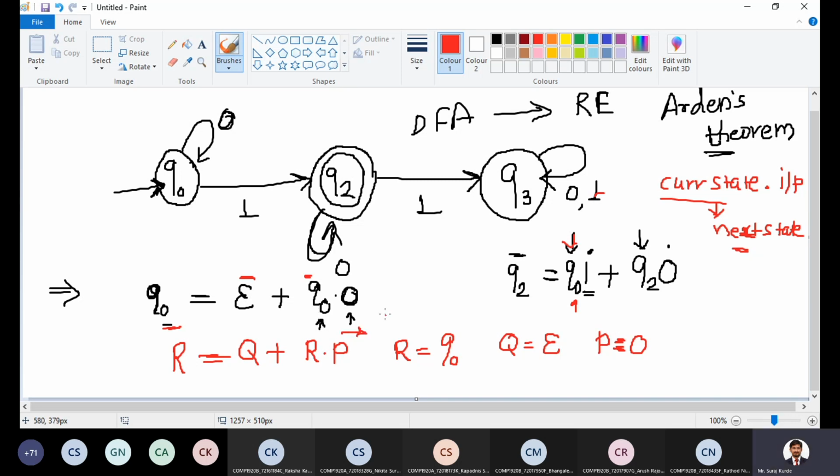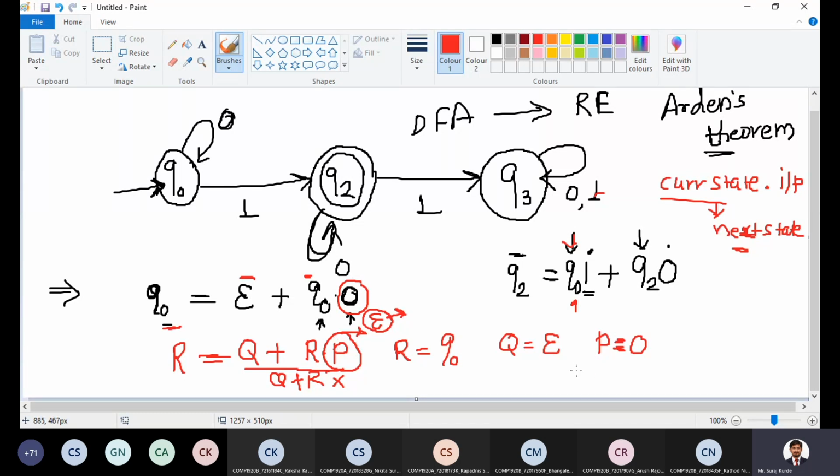The condition is that P should not be epsilon. We can repeat it 0 or more times, but it should not be epsilon. That means it should not be Q plus R. It is not accepted. Required is Q plus RP. There should be some alphabet or some regular expression. So 0 is a regular expression itself. So P is equal to 0.